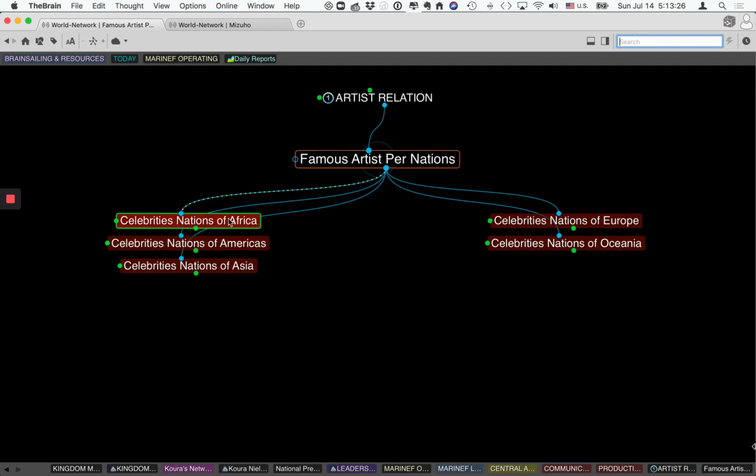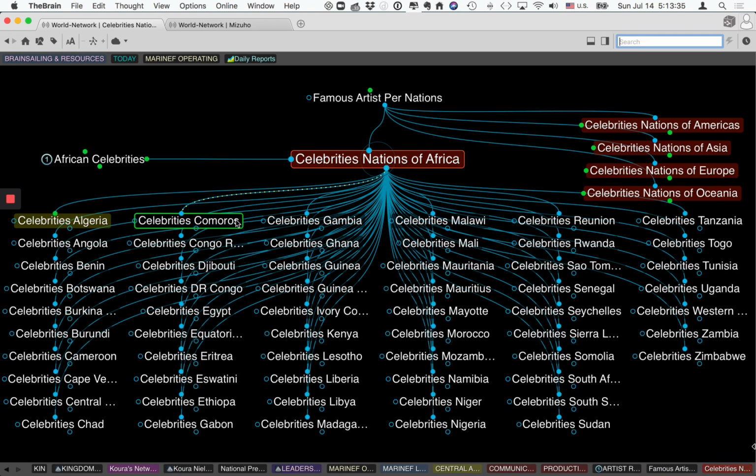So we can see here celebrities nation of Africa, celebrities nation of Europe, etc., where we will have the African celebrities divided per each nation, 3 celebrities per nation, that will take a leading position in the spokesmanship, the porte-parole en français, of the Marine Foundation throughout its system.